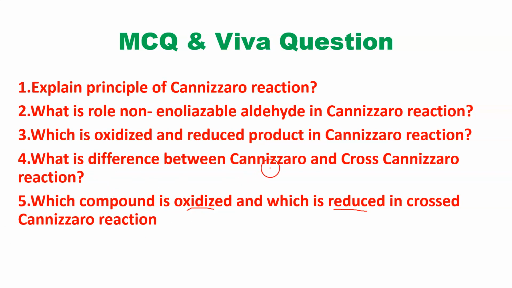And what is the difference between the Cannizzaro and crossed Cannizzaro reaction? The Cannizzaro reaction contains the same molecules of aldehyde, whereas the crossed Cannizzaro contains a mixture of aldehydes. It means it contains a minimum of two different aldehyde molecules. That is the difference between the crossed Cannizzaro and Cannizzaro reaction.